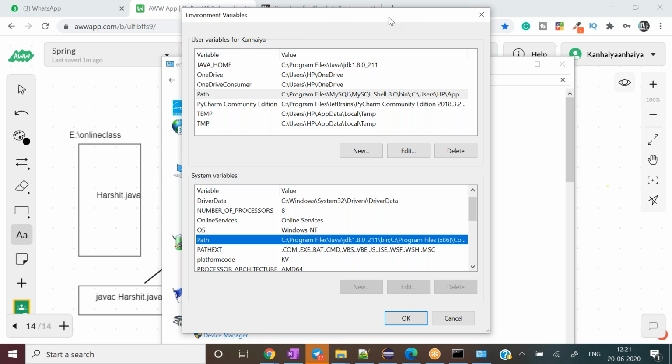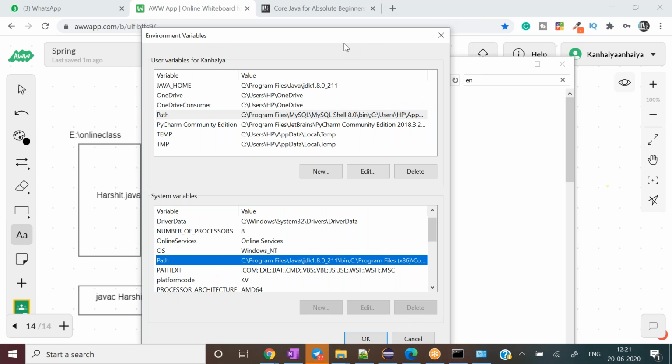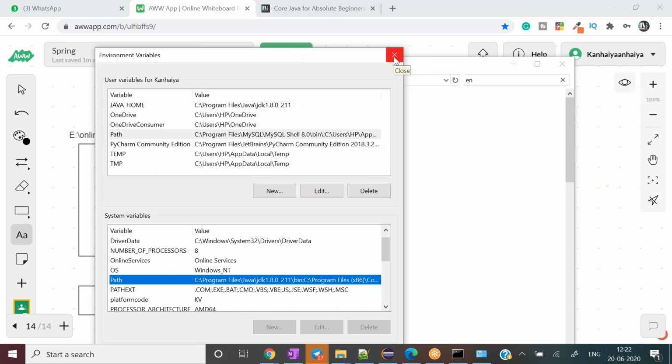Here you can see C colon program files Java JDK 1.8 and bin location, right? By using this location, it will search for javac and compile your program. So what is the responsibility of the path variable? The first responsibility of the path variable, or why we set it, is this: whenever we execute any program in